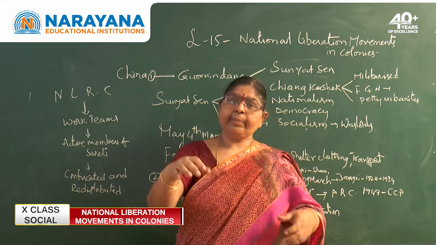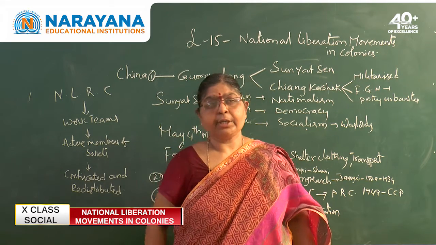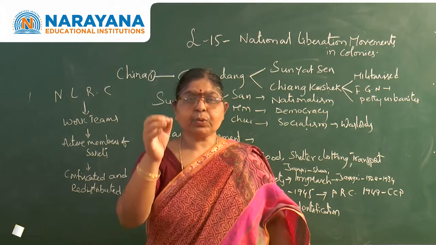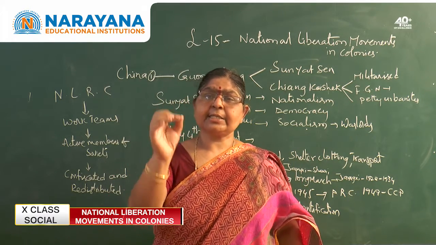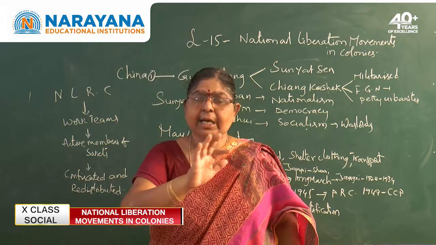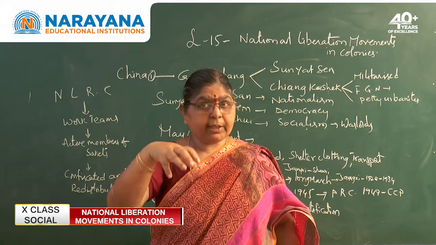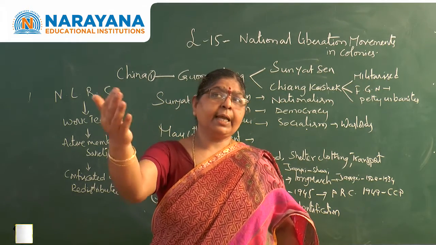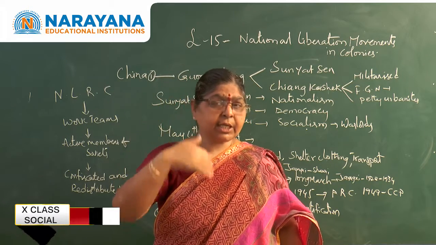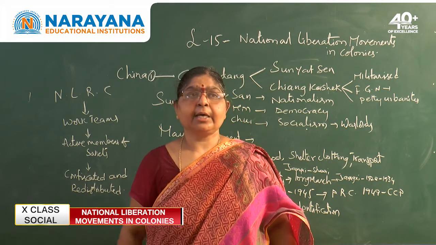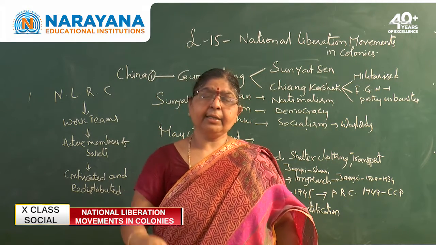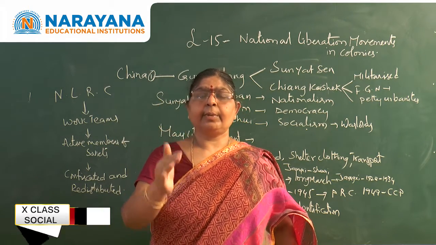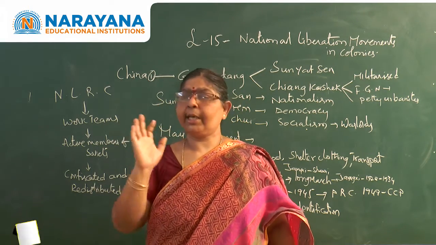But at that particular time, Manchu rulers were ruling China. These Manchu rulers were considered as foreign rulers because China's native people were not ruling China. The Manchu dynasty, which belonged to Central Asia, was ruling China. Hence, people started feeling that this Manchu dynasty should not be there and China should be controlled by the native rulers. This is the main contention.